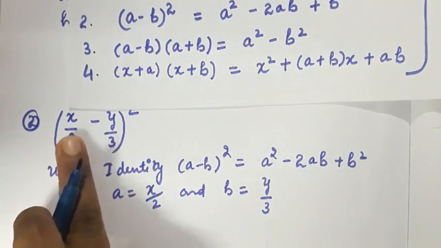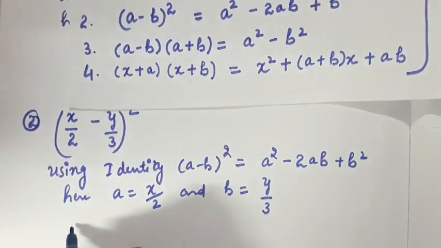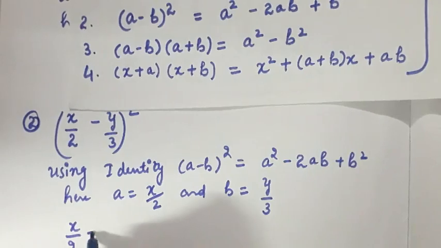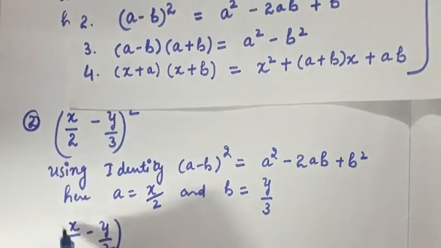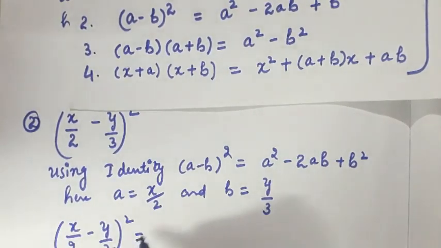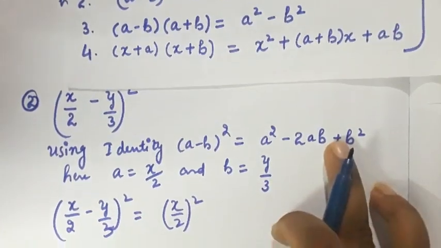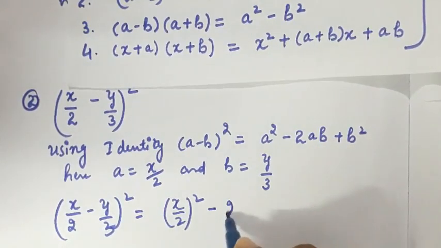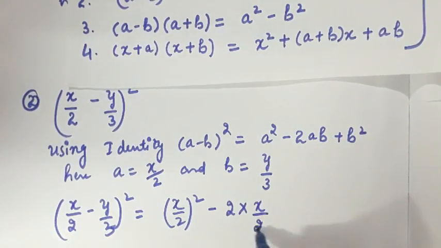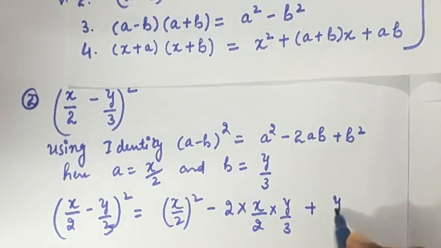To get this expansion, I am doing (x upon 2 minus y by 3) whole square is equal to a square, meaning (x by 2) whole square, as I am substituting the values of a and b in this expansion. So minus 2 into a, which is x by 2, into y by 3, and b square means (y by 3) whole square.